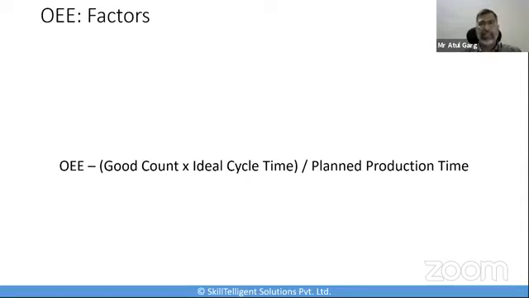So the calculation becomes OEE equals good count multiplied by ideal cycle time, divided by the planned production time. Now this is a very valid calculation of OEE, but it doesn't provide us the three factors we talked about earlier: availability, performance, and quality. So let's look into them as well.